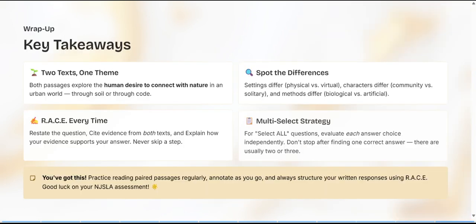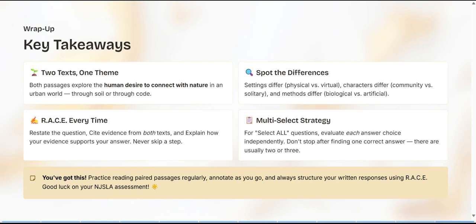And always take away these key points. As you take your NJSLA test, remember the following. 2 texts, 1 theme. Both passages explore the human desire to connect with nature in an urban world through soil or through code. Spot the differences. Settings differ, physical and virtual. So think about those differences. Characters differ, community versus solitary, and methods differ, biological versus artificial. RACE every time. Restate the question. Cite textual evidence. Answer all parts of the question. Explain text evidence and never skip a step.